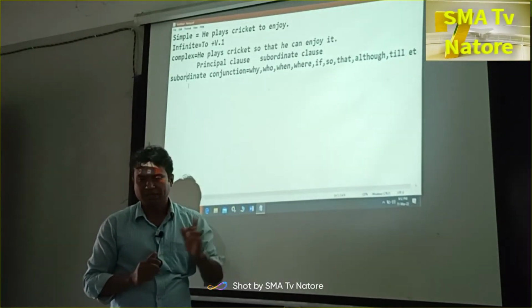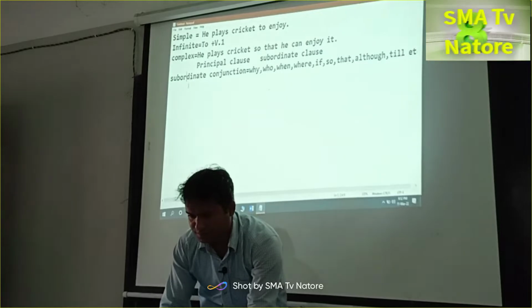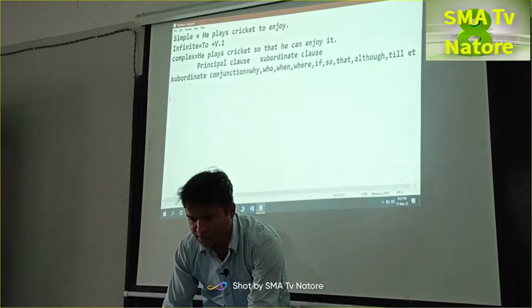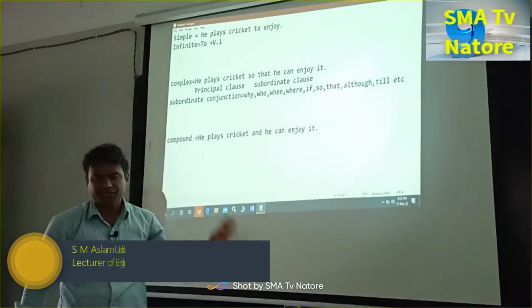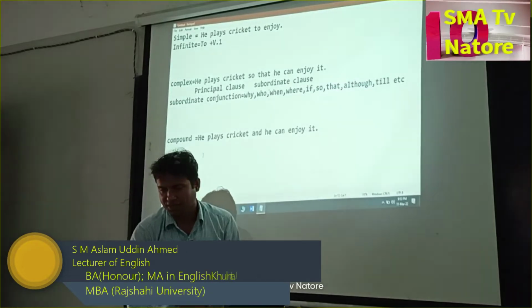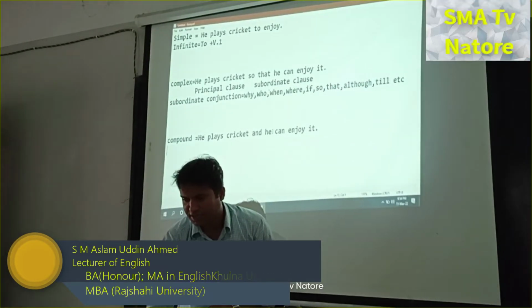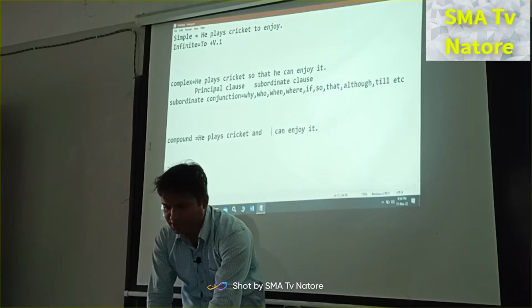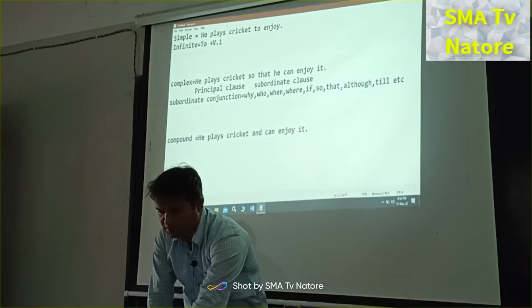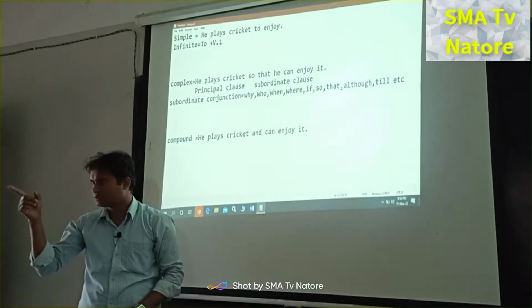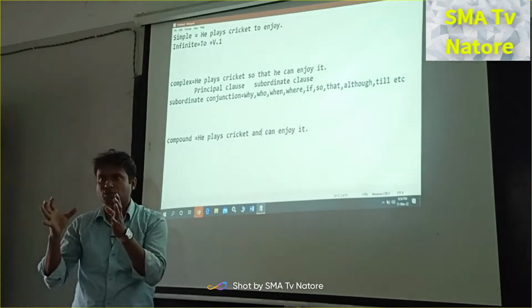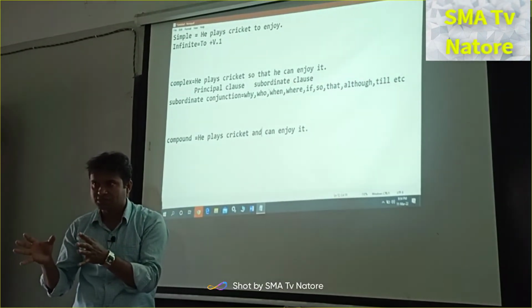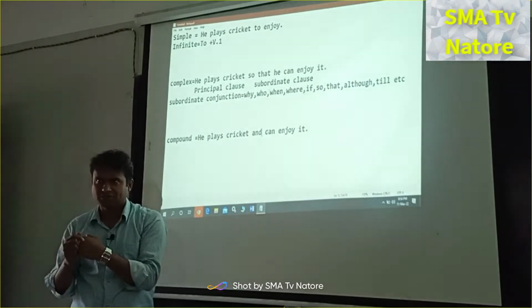So principal clause you have to understand very clearly, then you can understand it. Okay. Last one is, we know that he plays cricket and he can enjoy it. So here is he and here is he. This is omitted. Clear? We can delete it, no problem. তার মানে এখানে কি হিতে অনুক্ত আছে। You know what is the meaning of omitted, vanished, hidden? Yeah, right, you're right.